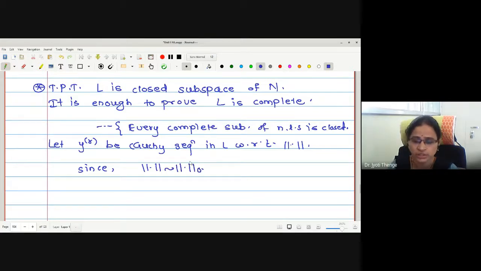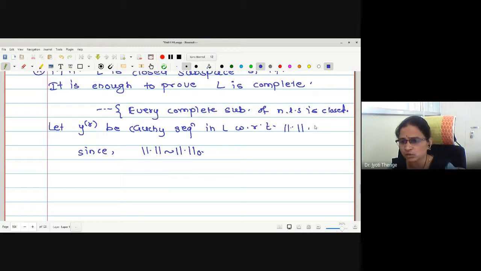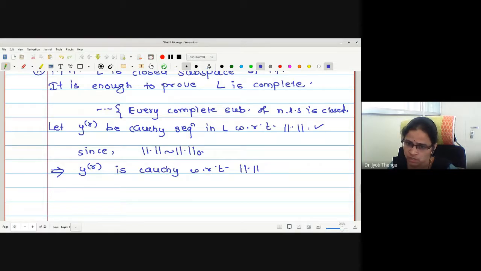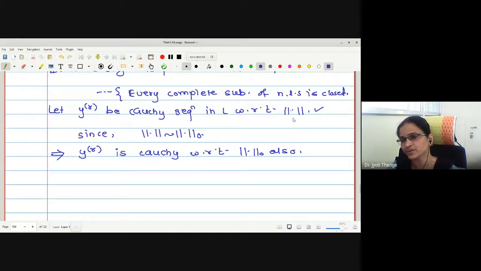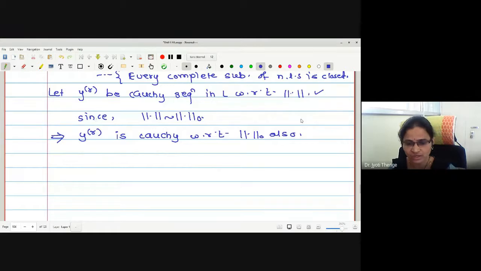Therefore, if it is Cauchy with respect to this norm, one of the results we have seen is that it is Cauchy with respect to its equivalent norm as well. Therefore, y_r is Cauchy with respect to norm 0 also. Why norm 0? Because we know the definition of norm 0, and we don't know the definition of this arbitrary norm. Then let us start by considering this with respect to norm 0.